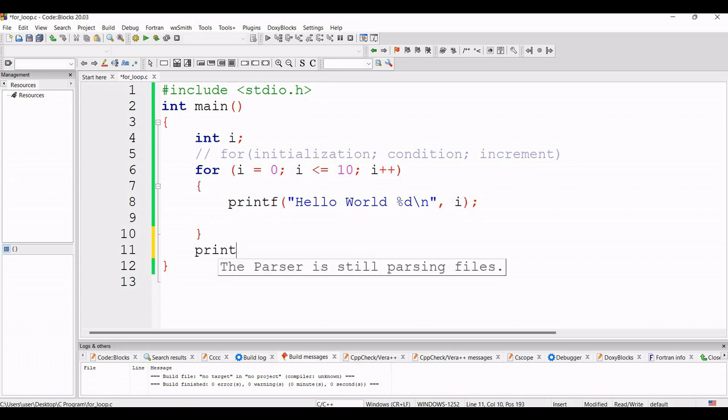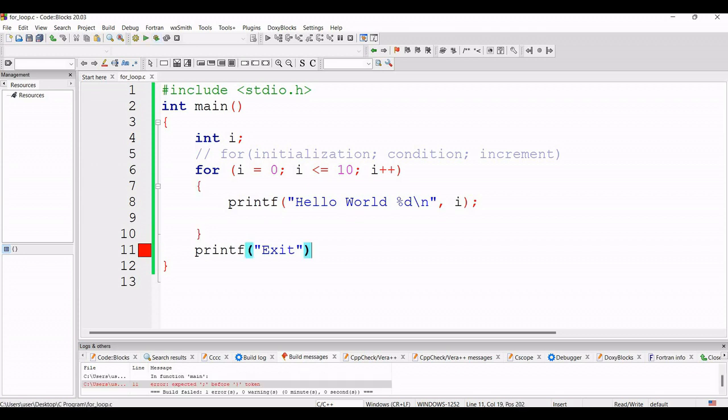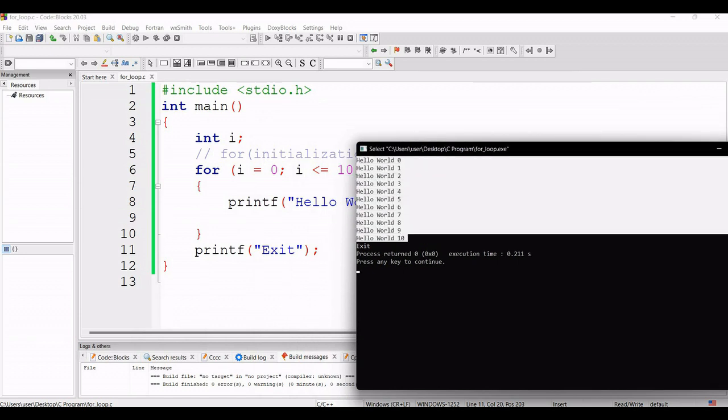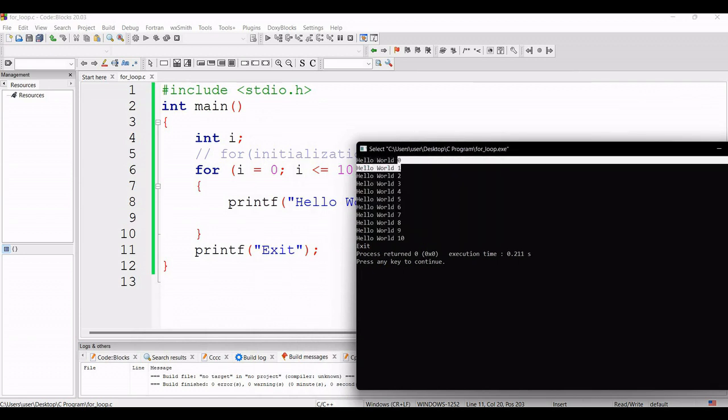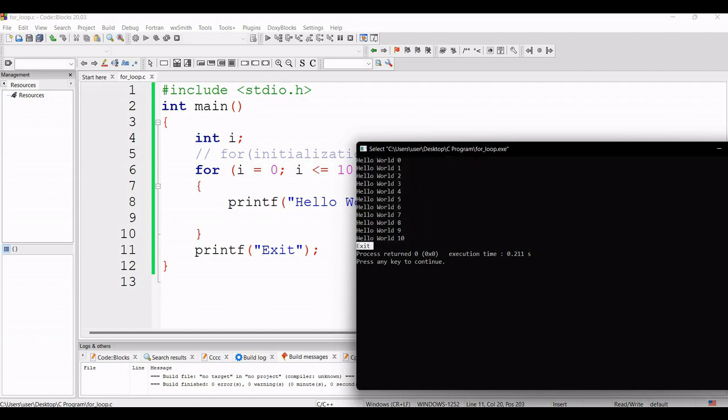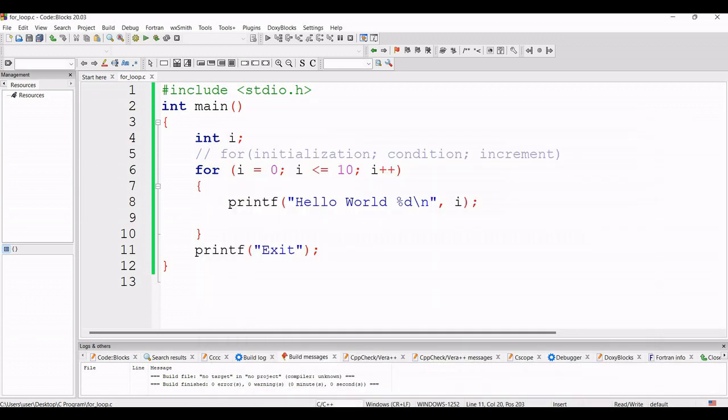Suppose here I am printing printf exit. So compile and run. Here we have to give the semicolon, compile and run. Now after printing hello world 11 times, because the loop started at 0 and ended at 10, so 11 times hello world is printed, then this exit statement is executed. So this is the main function of the for loop in C.